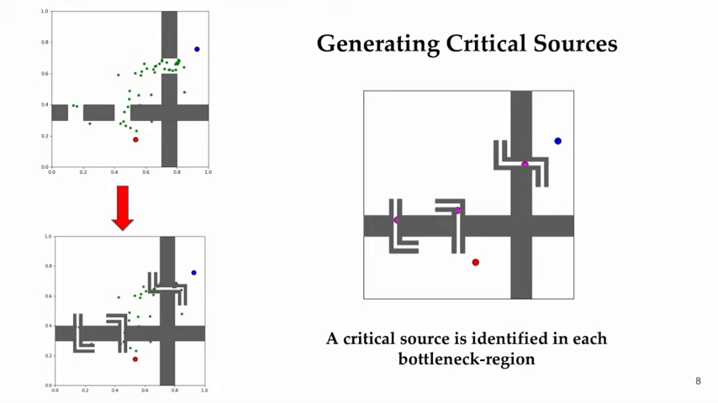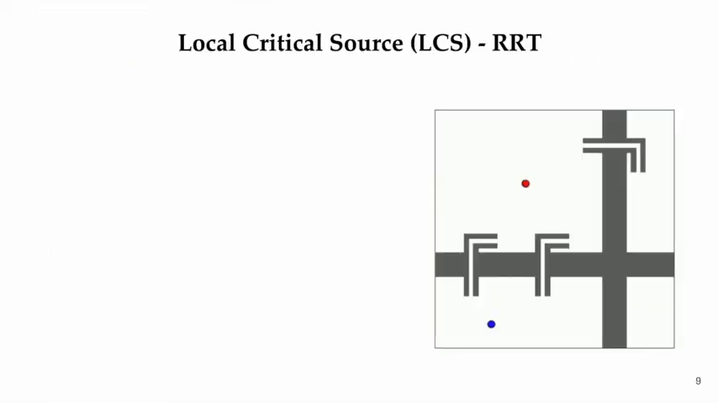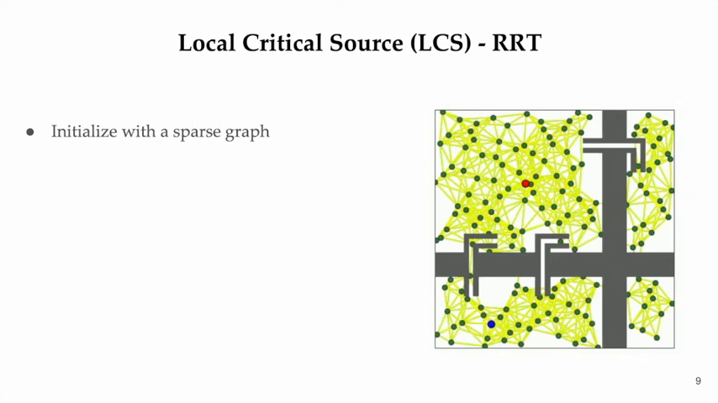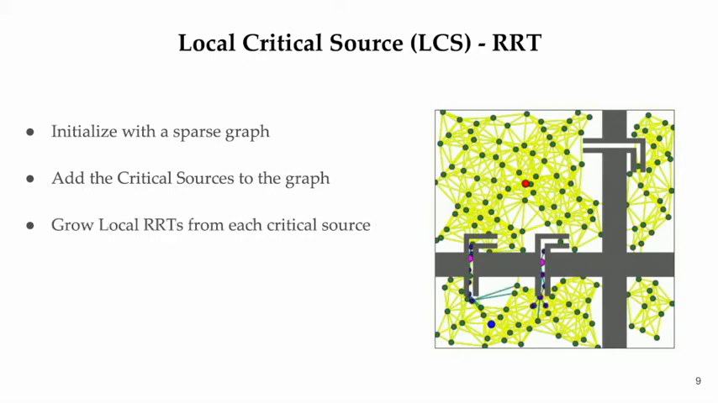The first algorithm, local critical source RRT, initially maintains a sparse graph along with the start and goal nodes. It uses the generated critical sources as roots of multiple local RRTs. The trees attempt to connect the unconnected components of the sparse graph in their locality.